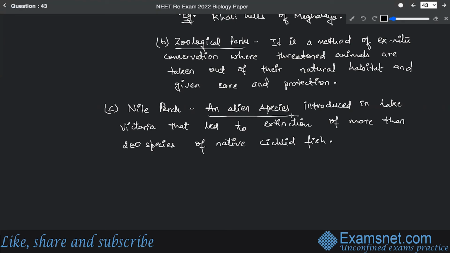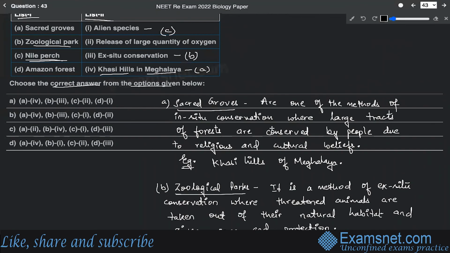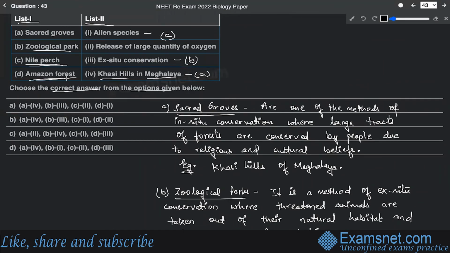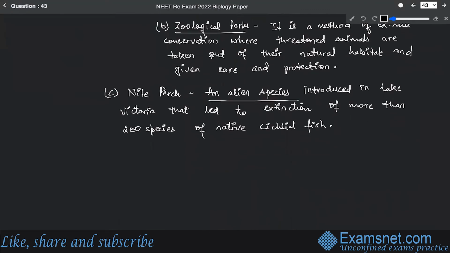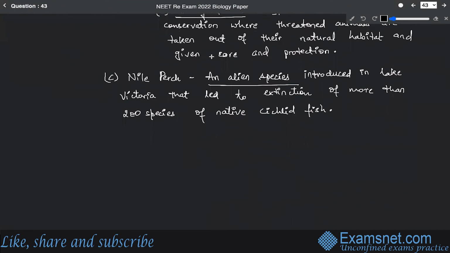All right. So this is the case. And the last is Amazon forest. Amazon forest is basically related with release of a large quantity of oxygen because it covers approximately more than 14% of Earth's land surface. So that's why it is responsible for releasing the largest amount of oxygen. So the option D is Amazon forest.